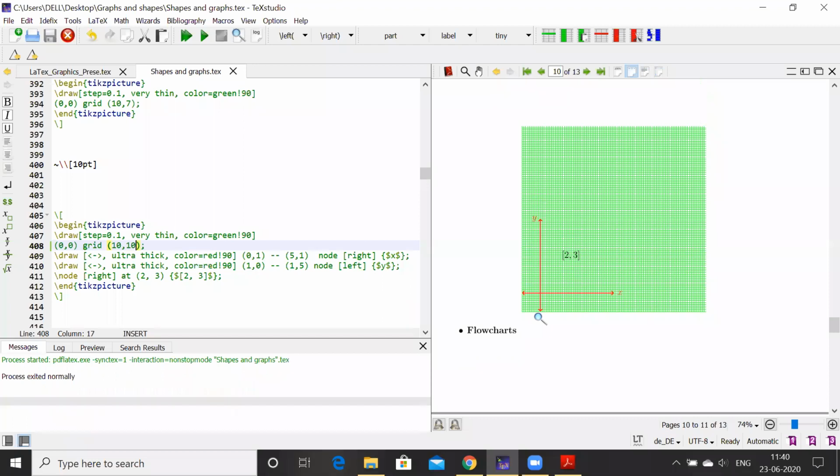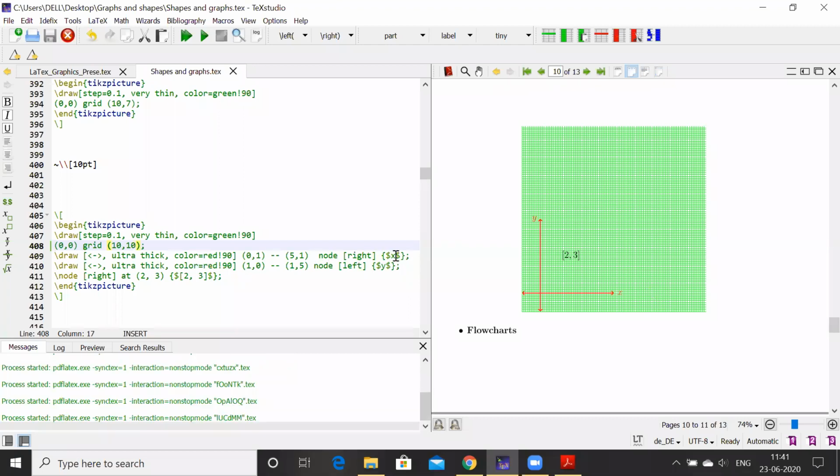If you don't use this ultra thick, we'll get just a very light line, so we won't be able to spot it. That's why I have used ultra thick. Then color red, the strength is 90. And then 0, 0 to 5, 1. So you can start from here, 0, 1, 0, 1, 0, 1, 2. This is 5, 1, in this way. And node right X. So this way one can spot this node. This node X is there. So this is given by this command node right. The position of that node is right, and this X is what we wanted to denote that axis.